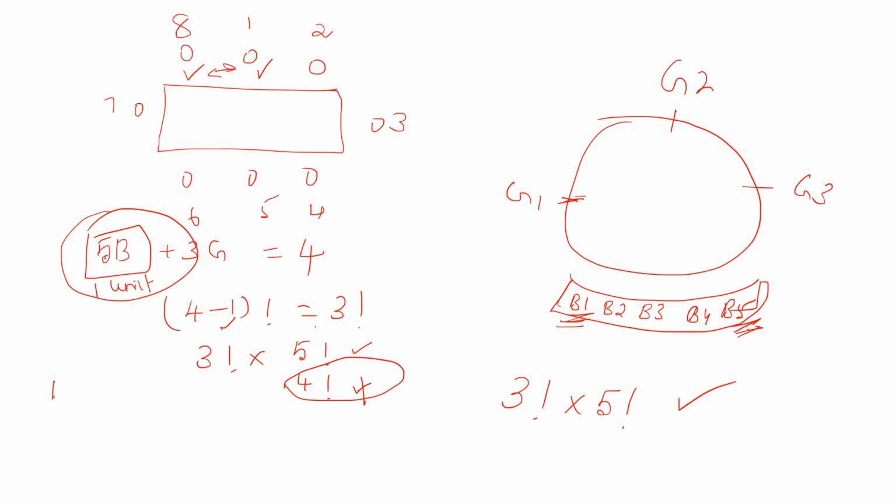Coming to the second part, whenever you see the word not together, what is the condition? Boys are not together. Whenever you see the word not, you write total number of possible ways minus, remove the word not, that is boys are together. So what is the total number of possible ways now?